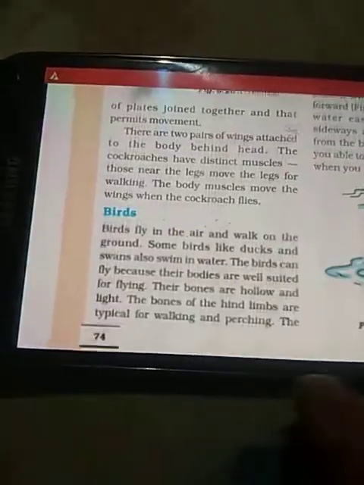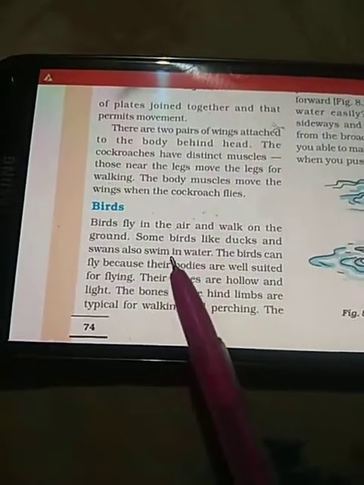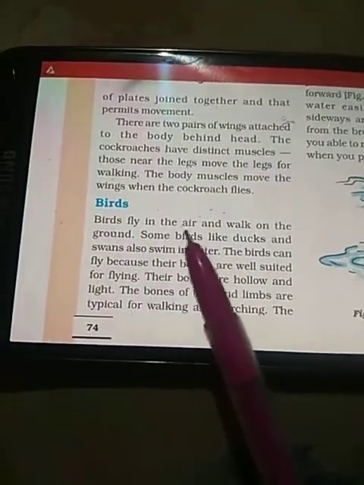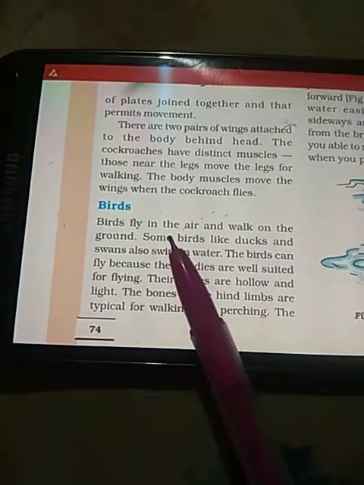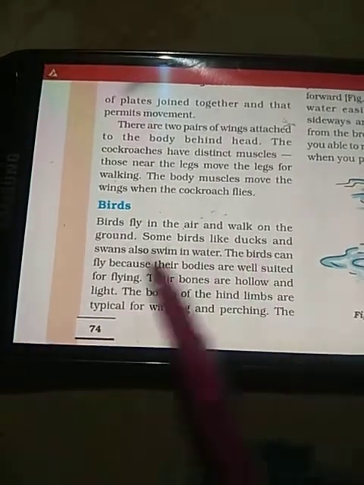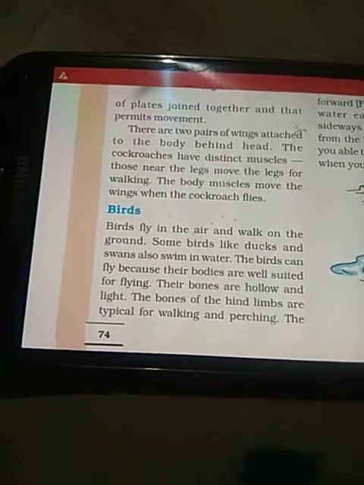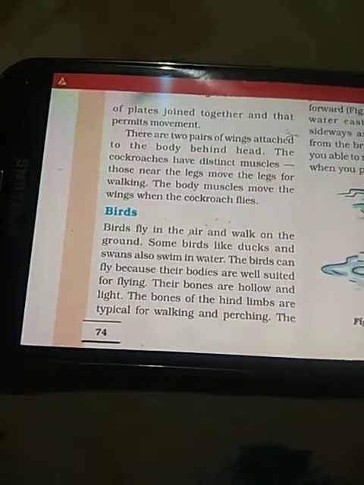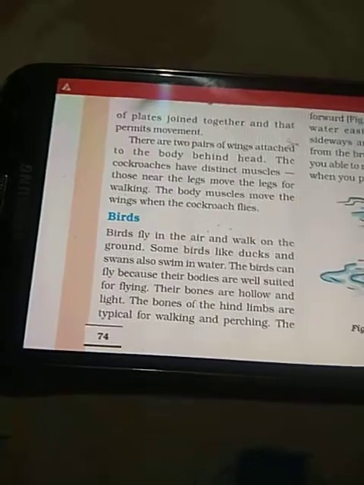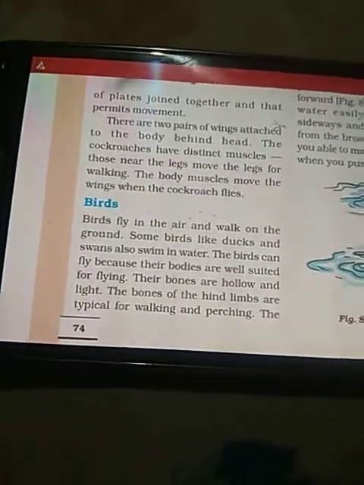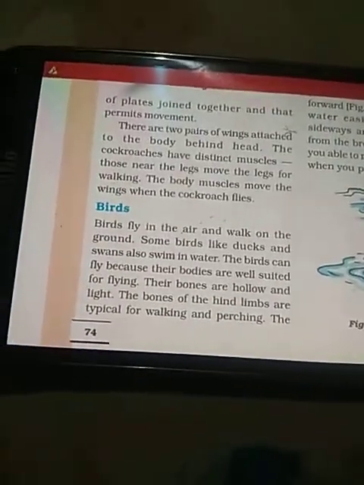Now we will see the movement in birds. Birds fly in the air and walk on the ground. Some birds like ducks and swans also swim in water. So what are the adaptations? Why are human beings not able to fly? Why are other animals not able to fly? Because birds have some adaptations.